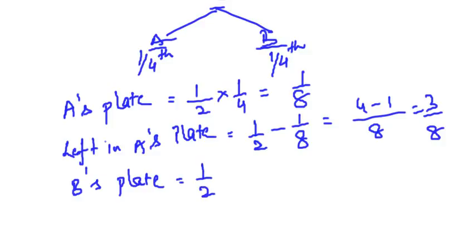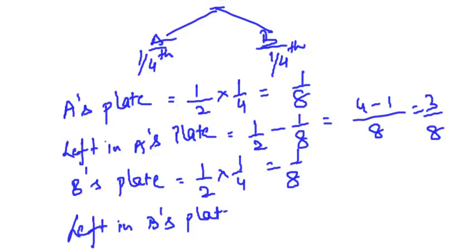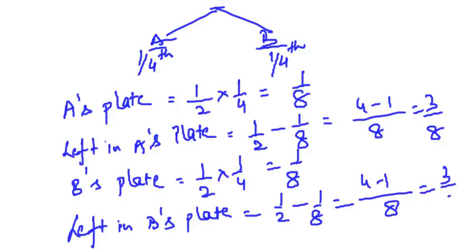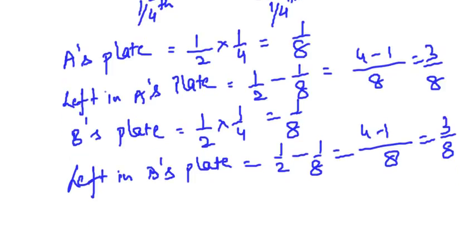One slice out of two slices. How much is he offering to the new friend, that is C? 1/4. What is C's share? 1/8. What is left in B's plate? What was there earlier? Half. Sacrifice 1/8. So 3/8 is there in B's plate now.